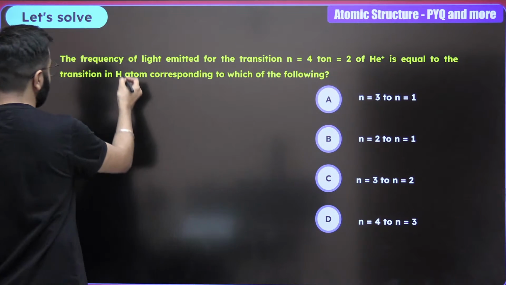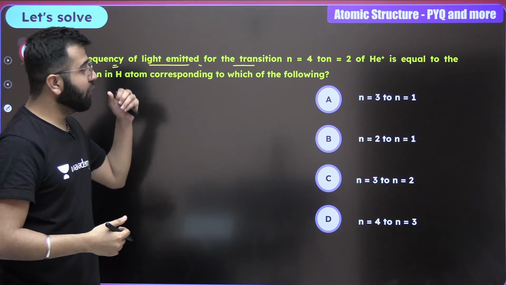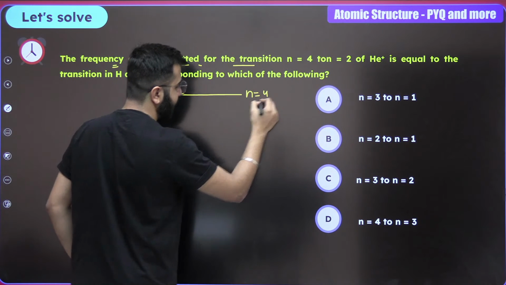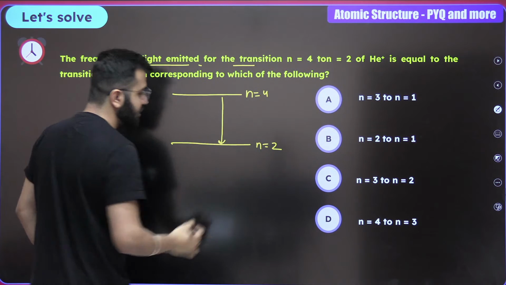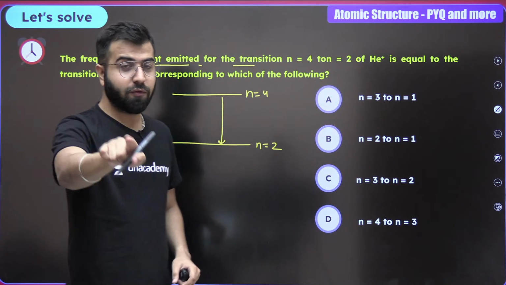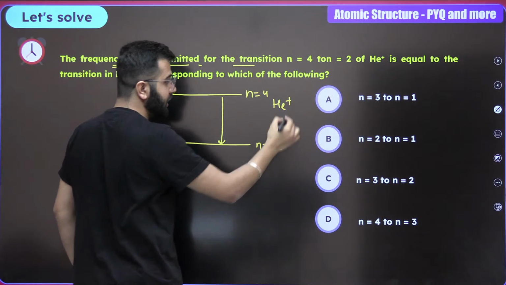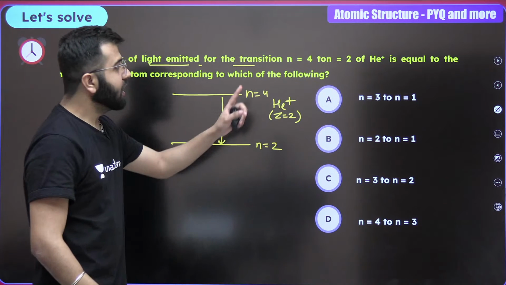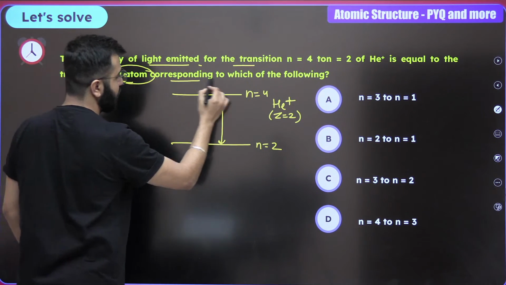Over here the question talks about the frequency of light emitted from the transition of n equals 4 till n equals 2. This is what the question is talking about, but for which one? For helium plus. Helium plus has a Z value which is 2. So do remember that. It is equal to the transition of hydrogen atom corresponding to which of the following?